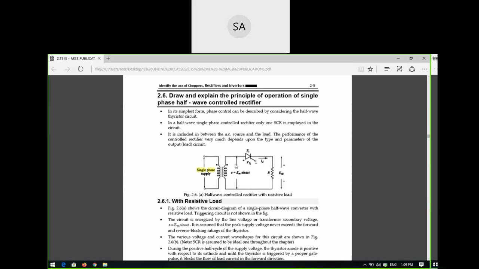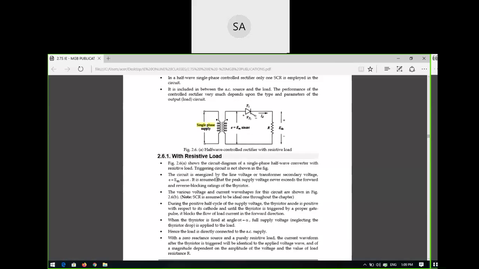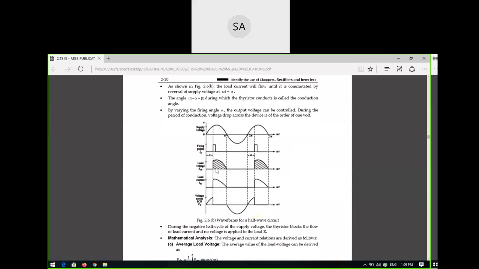Okay, in the place of a diode, you are replacing the diode with the thyristor. So what is happening here? Same thing: whatever you are doing in the uncontrolled rectifier, you can also have the same output. But the difference is you can change the phase. For example, in the case of a half wave rectifier, the full cycle appears at the output side.